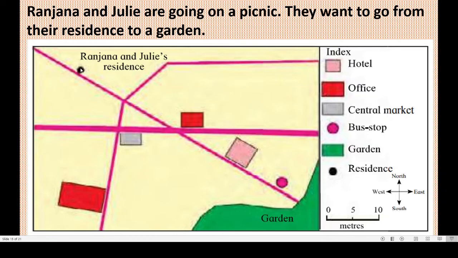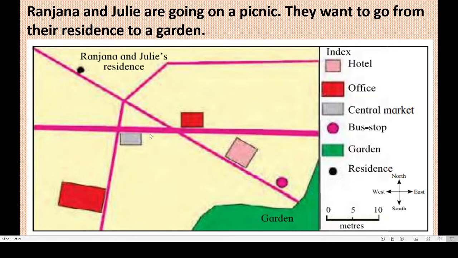Residence means their house, correct? And where do they want to go? They want to go on a picnic to the garden. See, this is green color. Can you see here? This is garden. They want to go from their house to the garden, which is on the other side of the city.